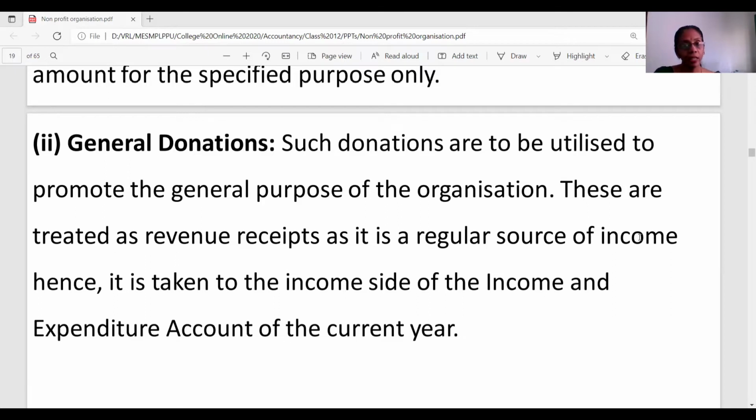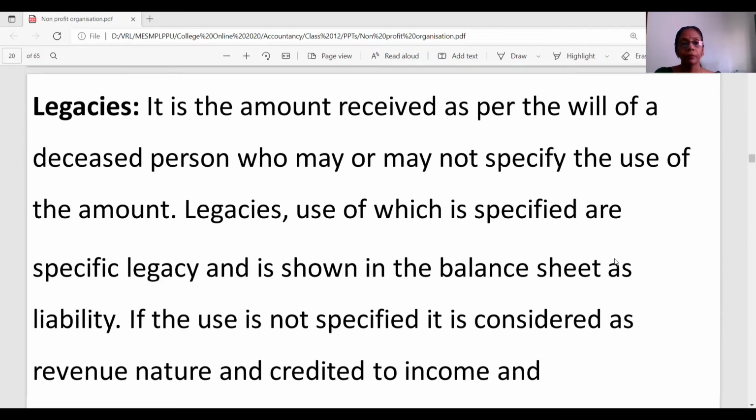General donations, generally, when the money happens to be small, and when I say small or big, it is always in relative terms, would be shown as a revenue receipt. Otherwise, general donations are also treated as a part of the capital receipt.